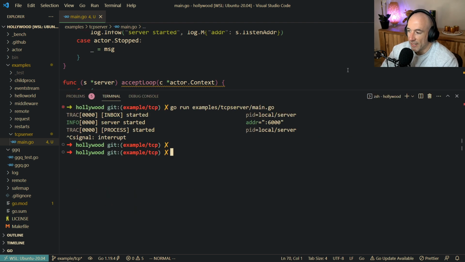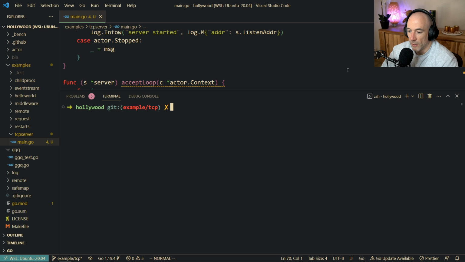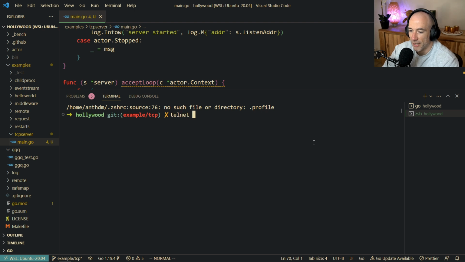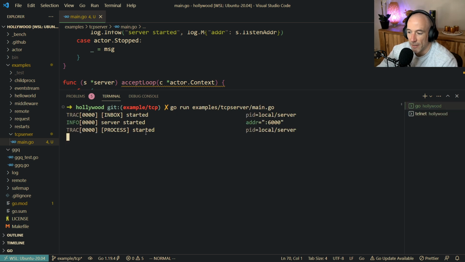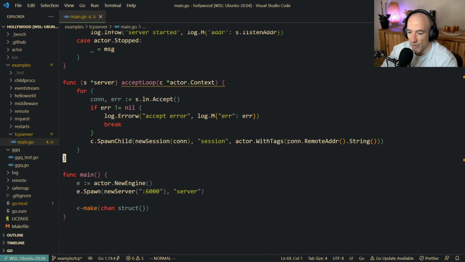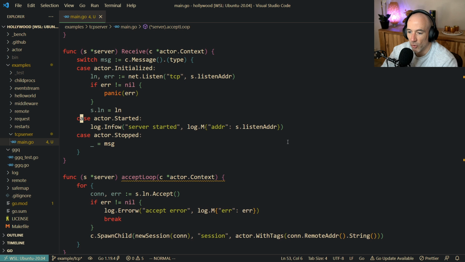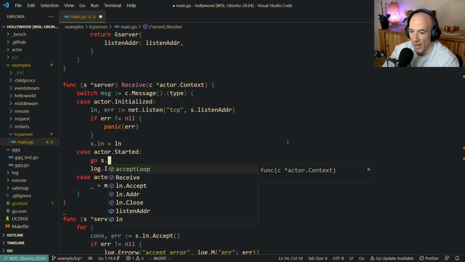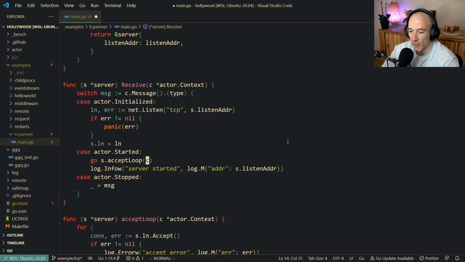So we can already test this if we really want. We're going to run this here. Then we're going to open up a new terminal, and we're going to telnet to localhost 6000. Boom. Right, and you could see here, wait, something is wrong. Something is wrong here. Except, of course, we don't do the except loop. So in our server's receive, when we are started, we're going to say go as except loop with the context.